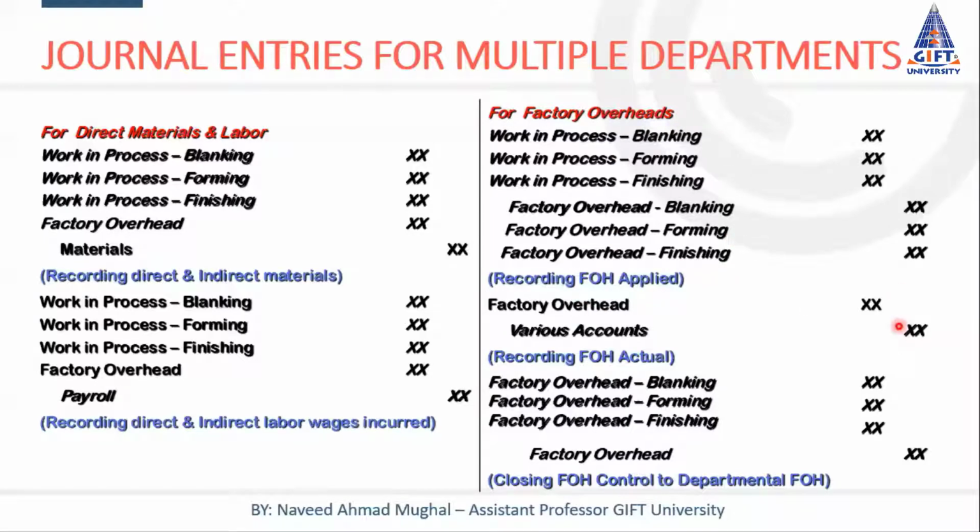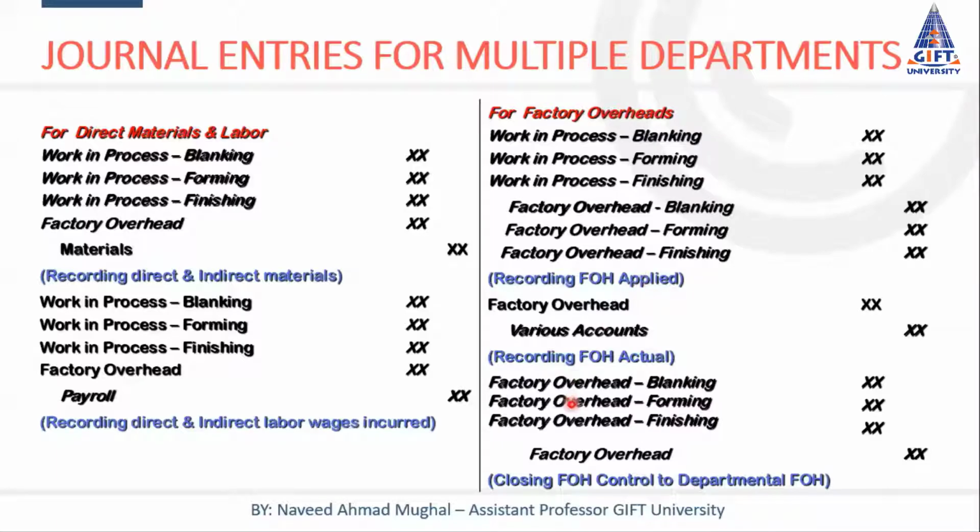So the FOH account is debited and various accounts are credited. Various accounts mean accumulated depreciation, accounts payable, bills payable, insurance payable, prepaid insurance, cash, or any expense payable. So we can have this entry for the actual FOH.